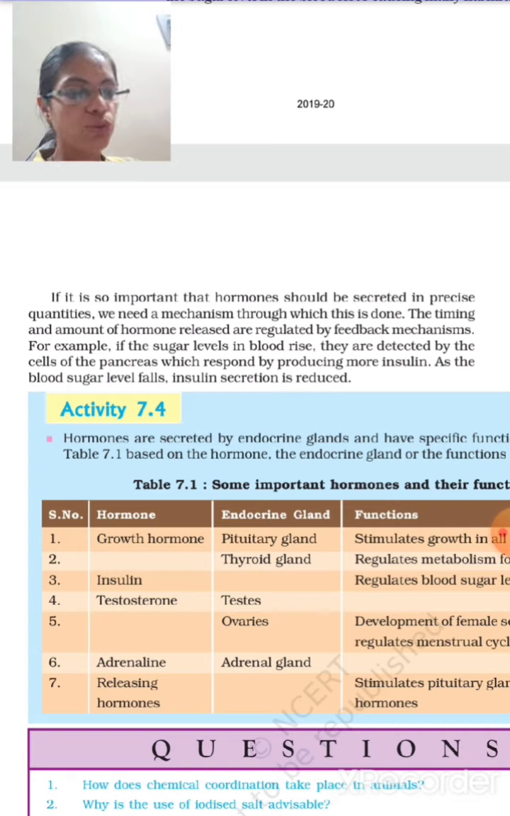Now you have to go through this table. Just go through this table. I have already explained it to you in this theory portion. Okay, thank you.